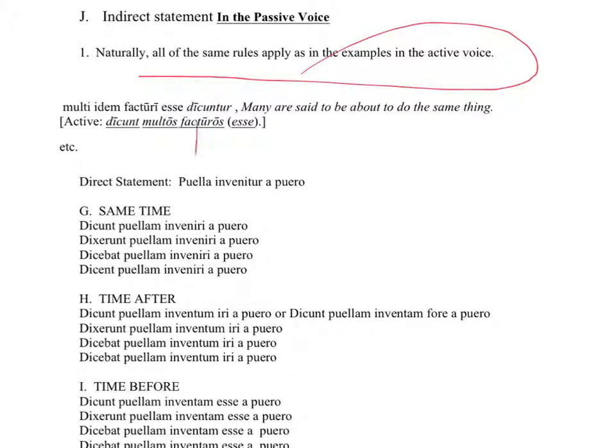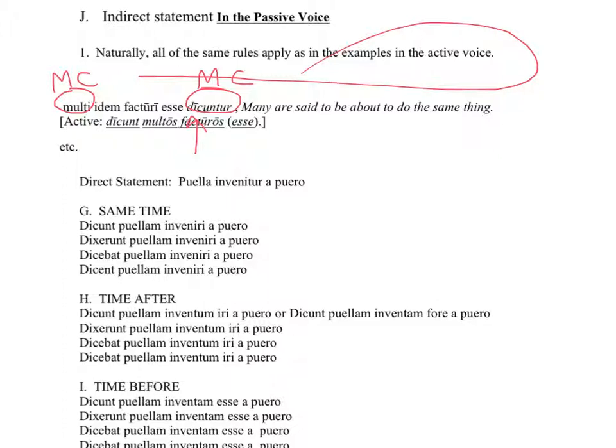Here's an example from real Latin, so it's a little convoluted. It says, many people say, that's the main clause. It's weird because the main clause is divided up with other words. That's how real Latin works. It's not baby Latin, it's not dumbed down Latin. Here's the kind of Latin you would read if you're reading authors that are actually worth preserving and reading.